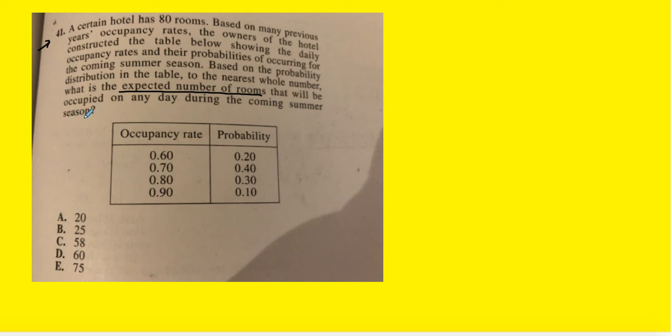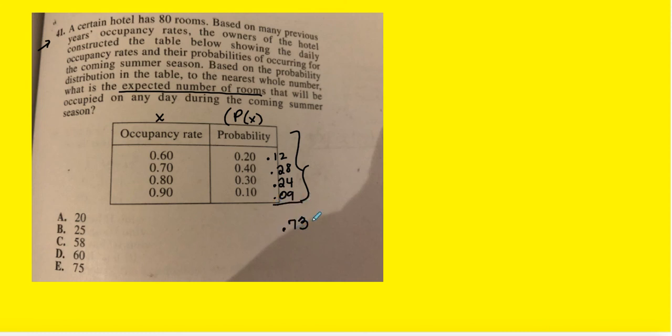First of all, I know I'm looking for something expected, but they're actually asking me for the expected number of rooms. This expected value, if I find the sum, is going to give me the expected occupancy rate. So I'm actually going to have to do something with that expected value. I take my x and multiply it by the probability of x, like I did in the other examples. So 0.6 times 0.2 gives me 0.12. 0.7 times 0.4 is 0.28. 0.8 times 0.3 is 0.24, and 0.9 times 0.1 is 0.09. Now I add all those up, and I get 0.73.